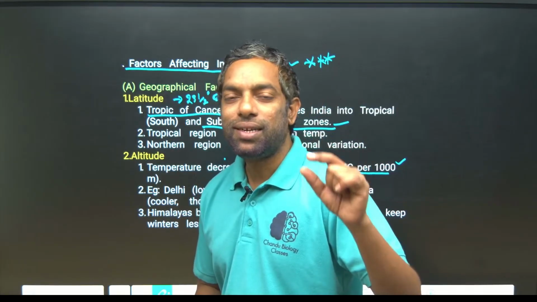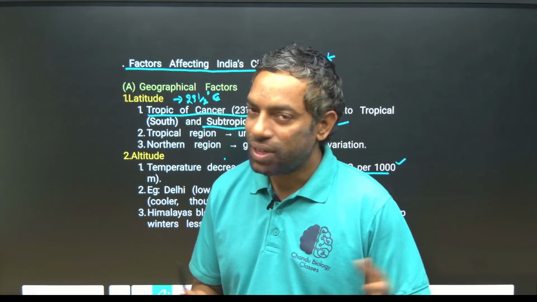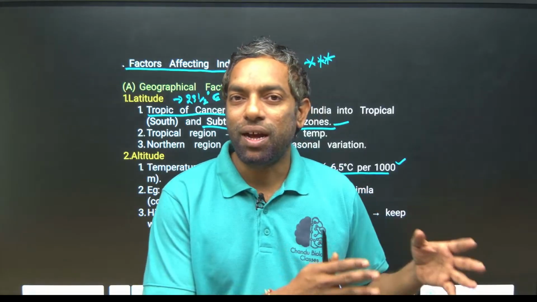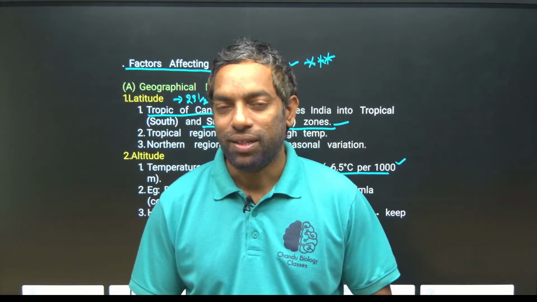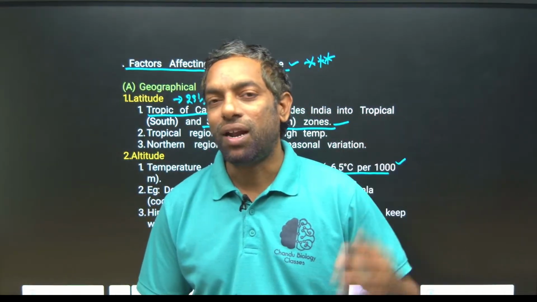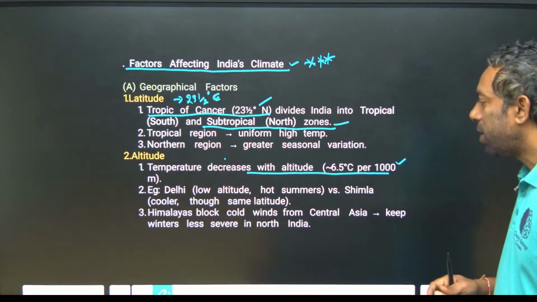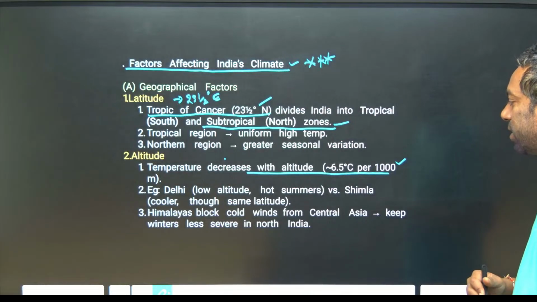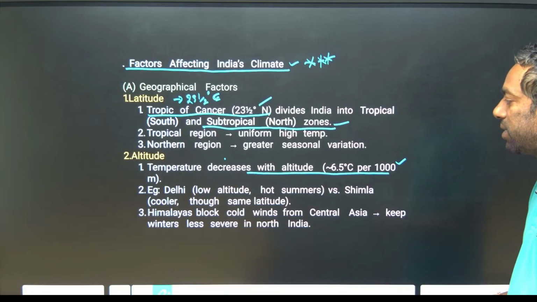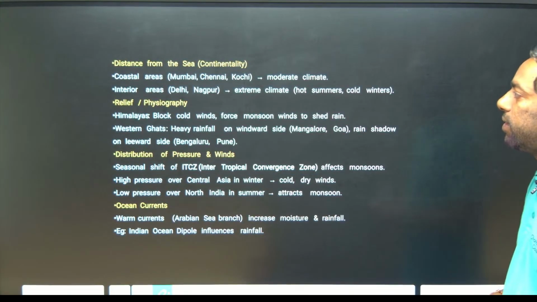So altitude is also a reason for temperature variations. If temperature varies, pressure also differs. Pressure and temperature mainly depend on altitude and latitude gradients. I hope you understand this. The Himalayas block cold winds from Central Asia that keep winters less severe in North India. We will discuss that later.